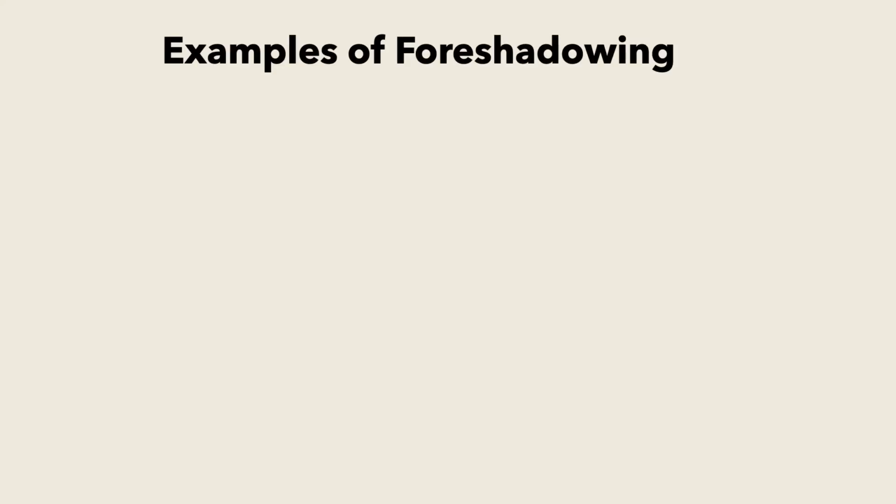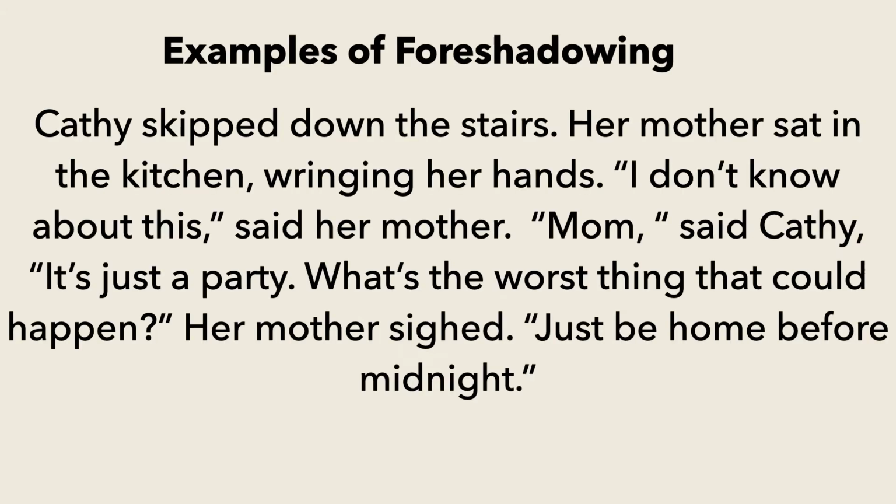Another example of foreshadowing. Kathy skipped down the stairs. Her mother sat in the kitchen, wringing her hands. "I don't know about this," said her mother. "Mom," said Kathy, "it's just a party. What's the worst thing that could happen?" Her mother sighed. "Just be home before midnight."